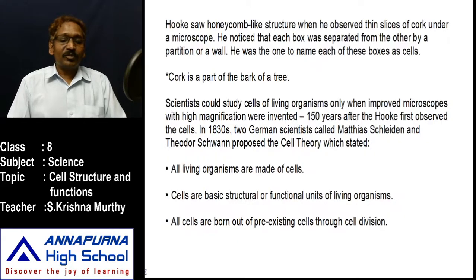After Robert Hooke, another scientist, Anton van Leeuwenhoek, also discovered living cells in different kinds of organisms. He discovered sperm cells of human beings, frogs, dogs, fish and insects.